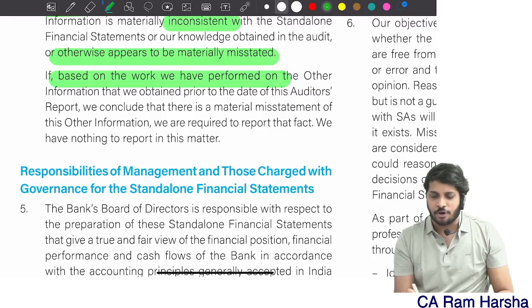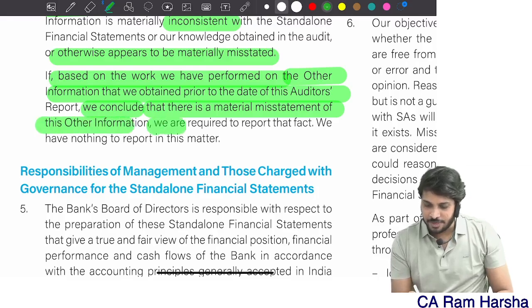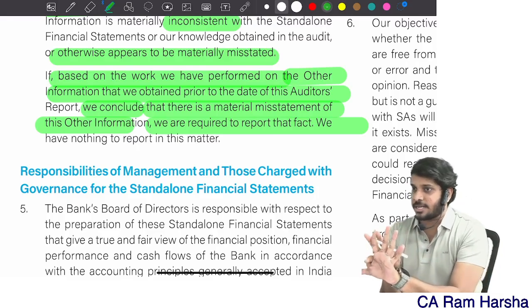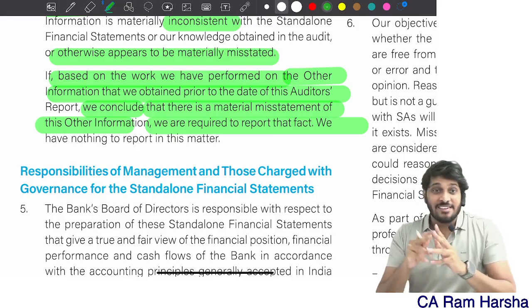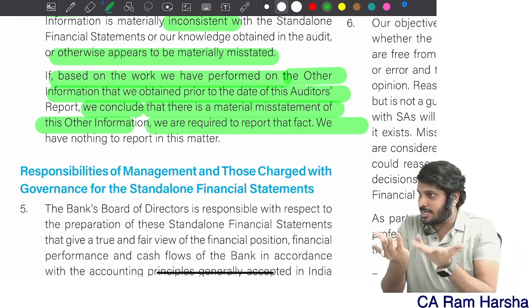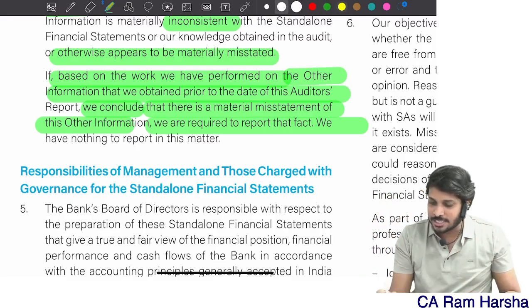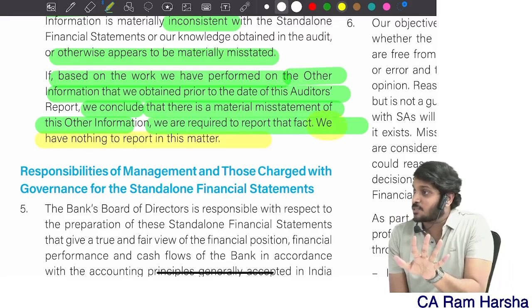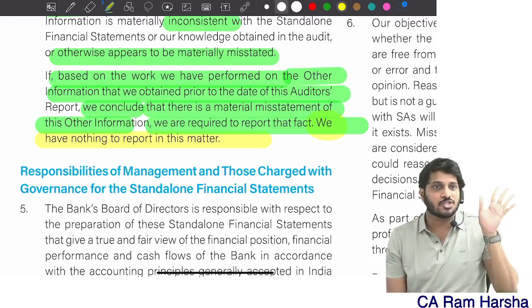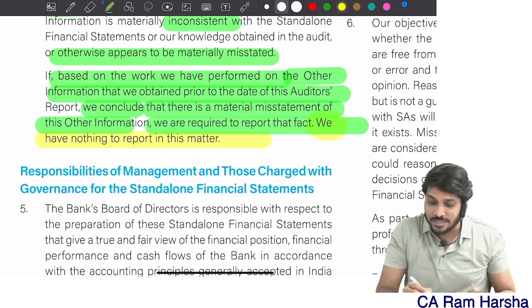Based on the work we performed on the other information we obtained, if we conclude that there is a material misstatement of other information, we are required to report the fact. If, based on our reading and procedures as per 720, we identify any material misstatement in other information, we are required to report it. This is our responsibility. What the SBI auditors are saying ultimately is that we have nothing to report in this matter. So indirectly they are saying other information is true and fair. This is the reporting requirement in case of other information, and this can come as a question.